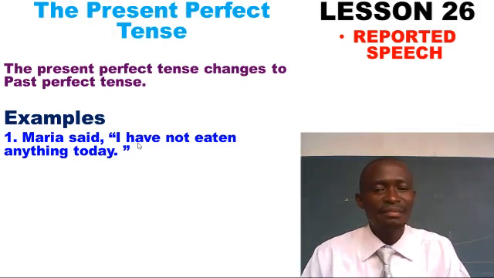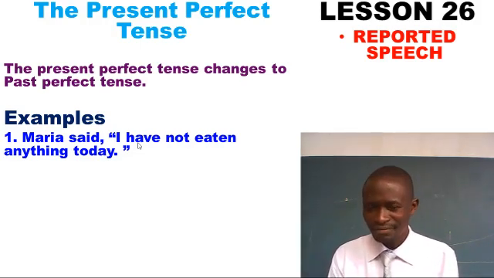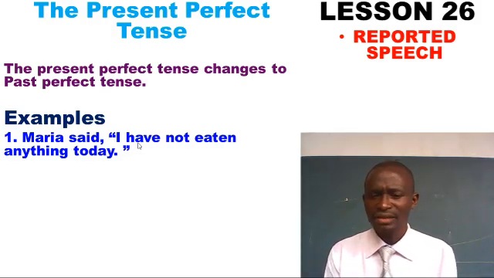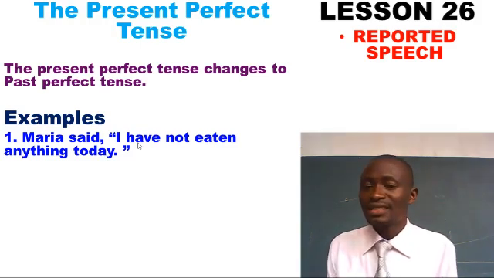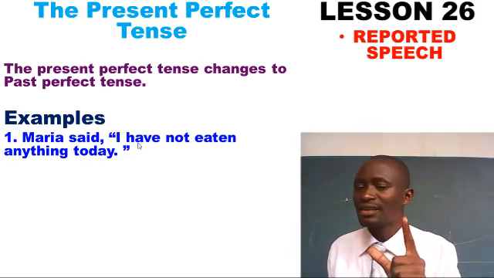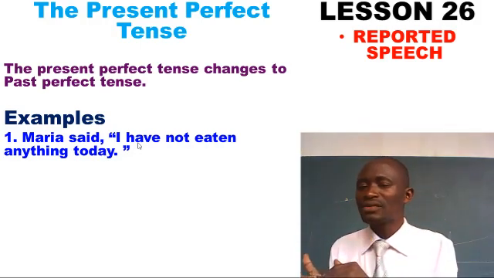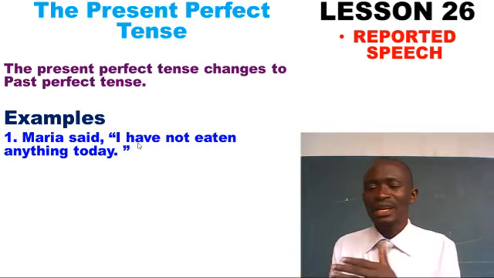So for this case, Maria said, I have not eaten anything today. It means she's still in a state of hunger. She's hungry. She hasn't eaten anything yet. I have not. This is a negative statement. We have it in negative form and in a positive form. So we shall see all through.